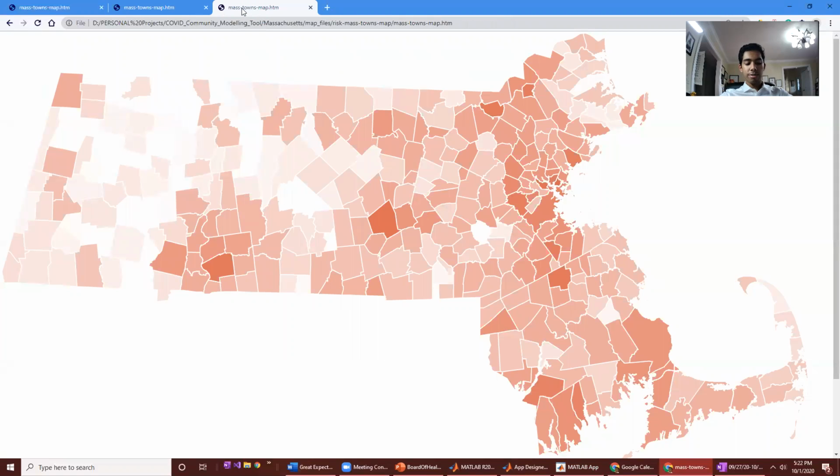This is a heat map of the predicted risk in communities across Massachusetts. Large cities like Worcester, Springfield, and Boston are hit hard. Rural communities in the western part of the state, not so much. The majority of us are somewhere in the middle.